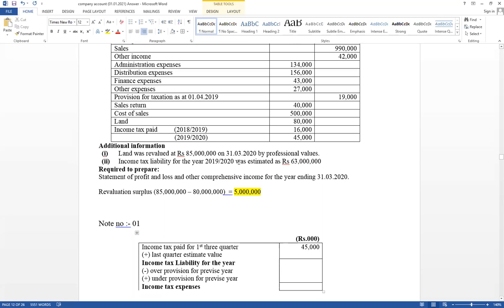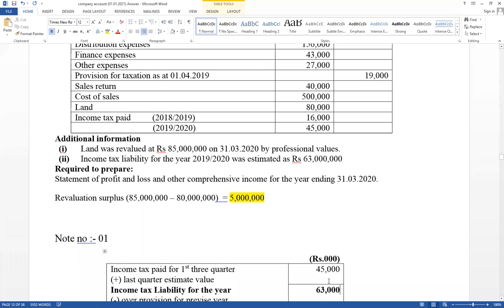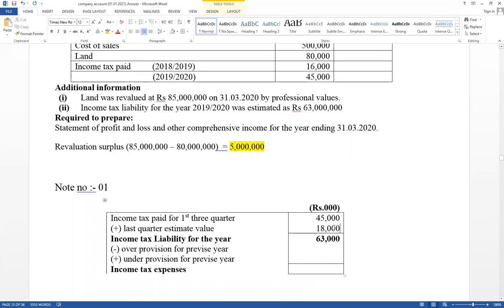And income tax liability for the year is given here, 63,000. Income tax liability for the year equals 63,000. That value should be included here. Then the reason for the difference is the last quarter estimate value. Therefore, 63,000 minus 45,000 equals 18,000. That is, the value should be included in the financial position.